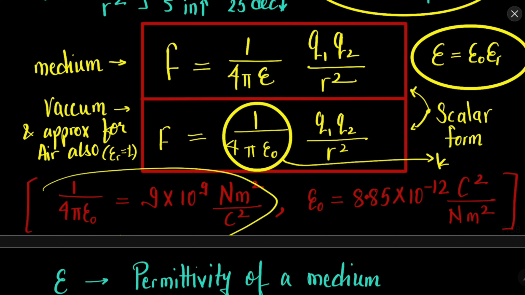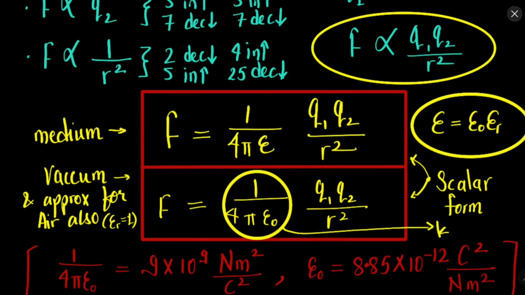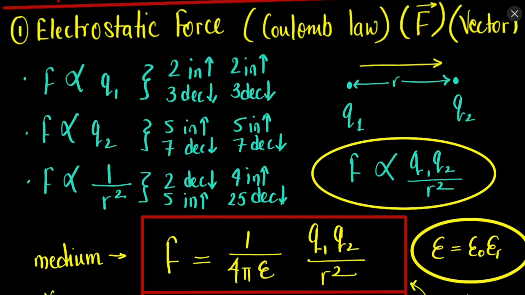The value of this term 1 upon 4 pi epsilon naught is 9 into 10 to the power 9, and the value of only epsilon naught is 8.85 into 10 to the power minus 12. Just remember that these are constants for now. What is the exact meaning? We will come to that in a moment.